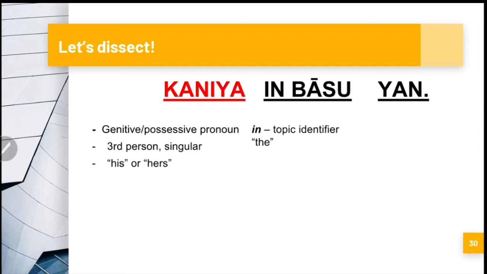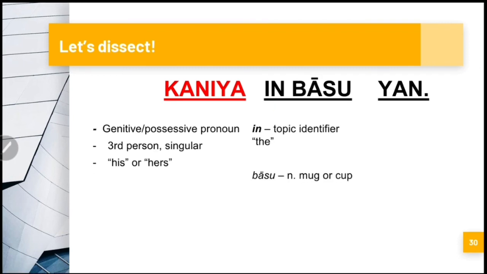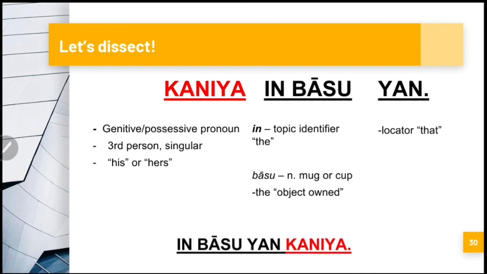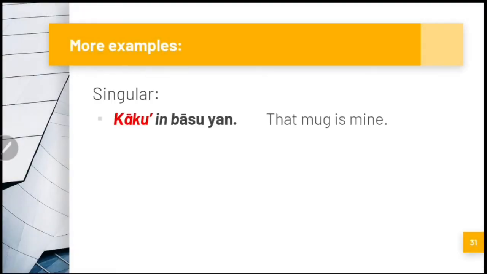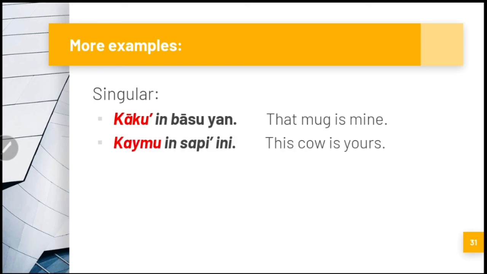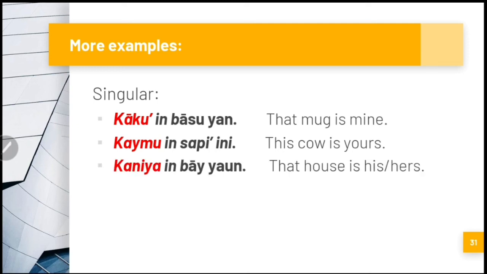Now, in is the topic identifier, the, and baso, mug, is the object owned, and lastly we have the locator, that. Or you can say, kaniya in baso yan. So more examples, we have kāku in baso yan. Kaymu in sapi ini. Kaniya in bayaun.